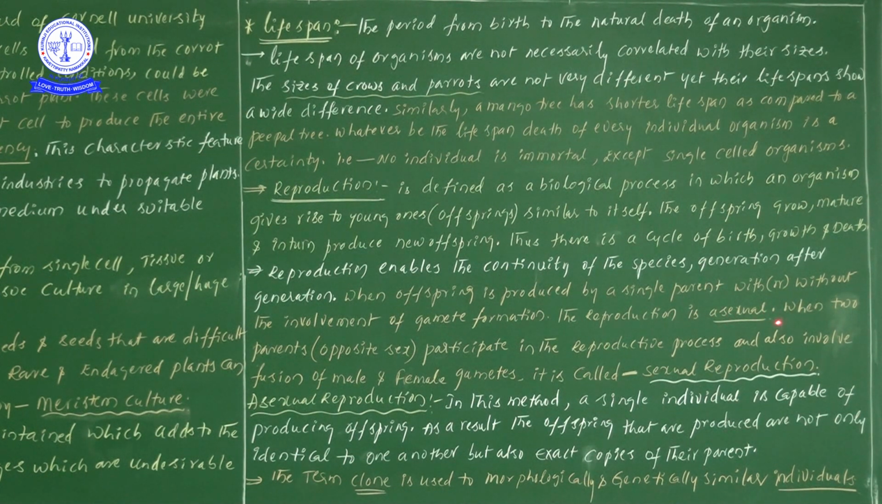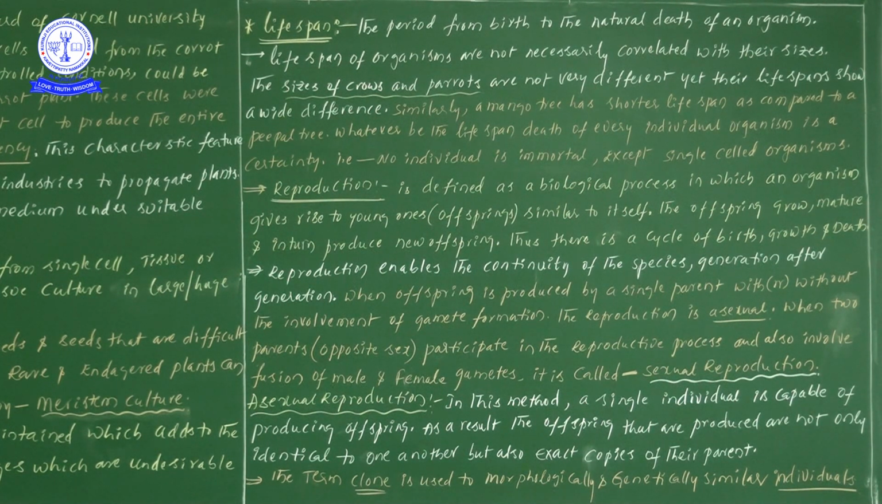And one more process is there. When two opposite parents or two opposite sexes participate in a reproduction process and it also involves fusion of male and female gametes, that kind of process we take as sexual reproduction. What is the main difference between asexual and sexual reproduction? In asexual reproduction, single parent involvement is there and there is no gametes formation. That kind of reproduction we call asexual.